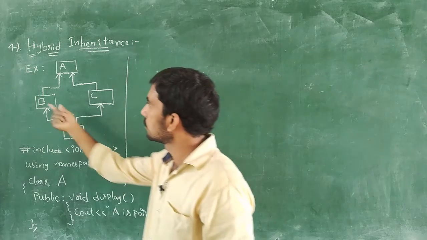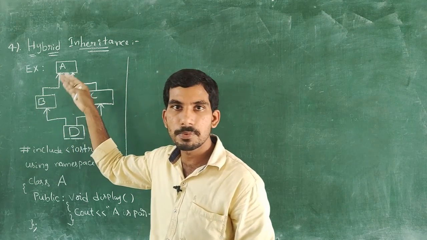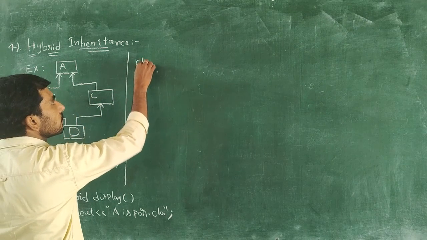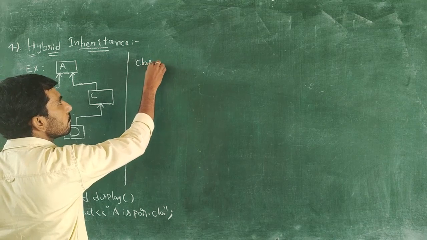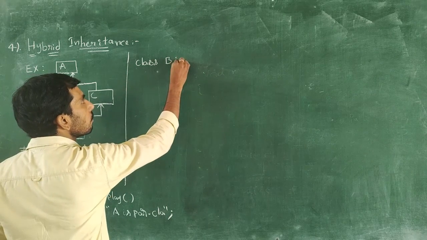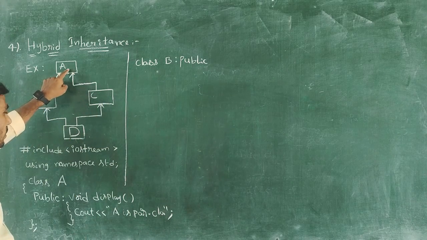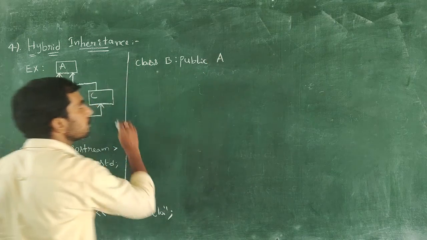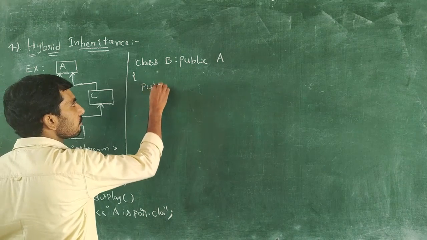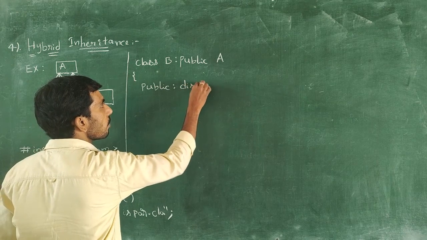Next, I want to derive child classes, and these child classes acquire all the properties of the base class A. Here I am deriving one child class, and the child class name is B, colon, public, and the child class's parent class name is A, public A. And within this child class, I want to implement one simple function. The function name is display1 function.